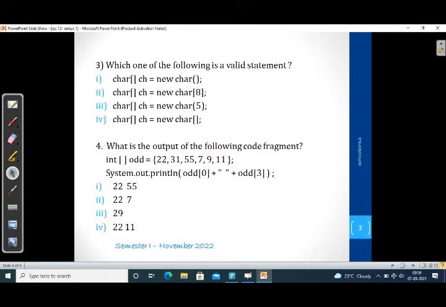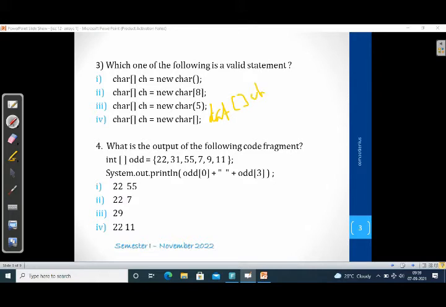Okay, the third question: which one of the following is a valid statement? The questions here are regarding a one-dimensional, or single-dimensional, array. The character data type is indicated as char, ch equal to new char. Which one is the right statement to declare an array of character data type? All of you know how we declare an array. First we use the data type, then the square bracket, either here or after the variable.